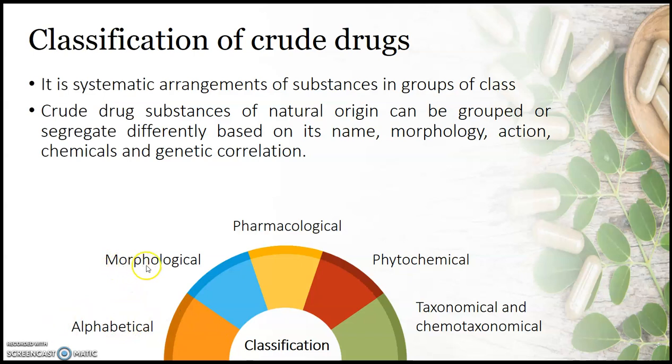In morphological classification, the morphological parts are considered for classification. Here, the therapeutically utilized crude drug parts of the plants are considered. For example, in the case of tulsi, we know that tulsi leaves are important to show the therapeutic effect, so tulsi will be classified under leaf.